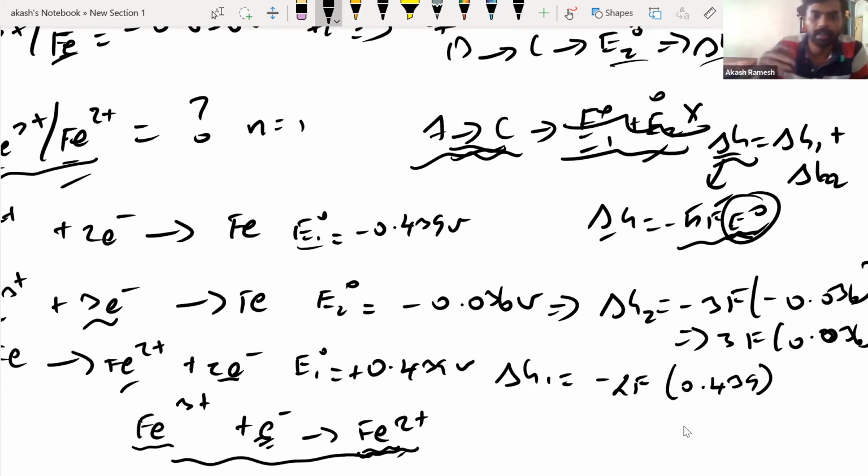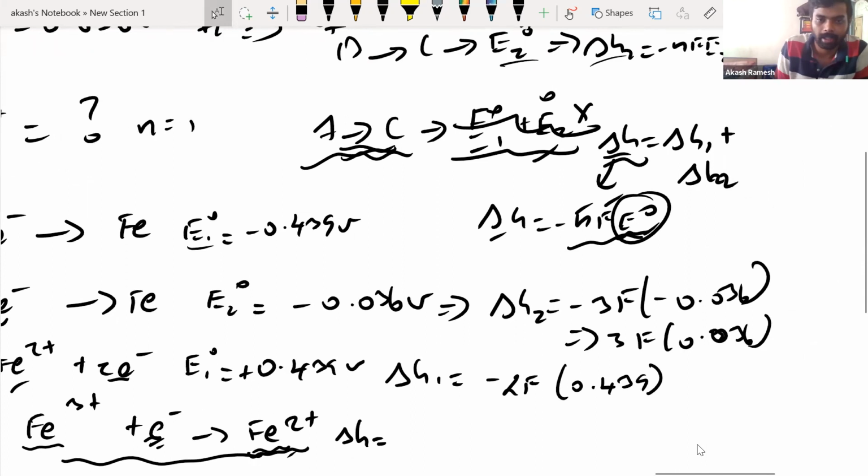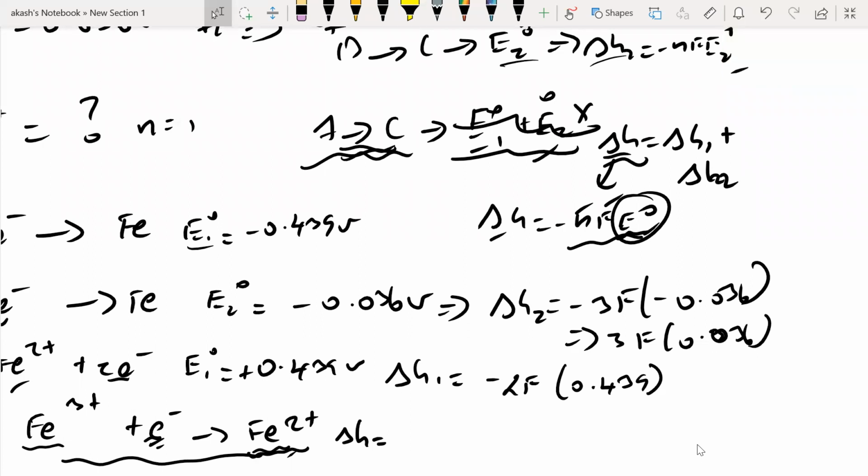Okay, done. Now for this reaction, now you can calculate the delta G, which is delta G2 plus delta G1. And how would that be? Maybe if you can just do the multiplication, it will become a little easier. So 0.036 into 3, 108.